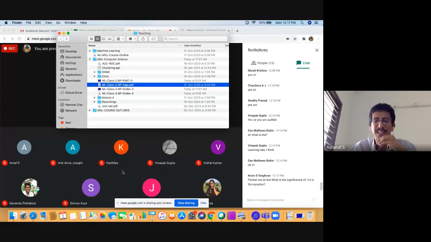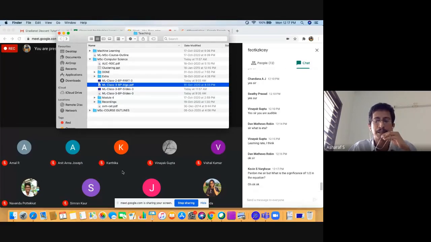Yeah, the half is basically there, otherwise a 2 will come in, right? Kevin, it's for mathematical convenience. Half into x square. X square differentiated will be 2x. So 2x will be there. If you put a half, it's basically a scaling parameter. Half into 2x, the 1 by 2 and 2 cancel and you get 1.